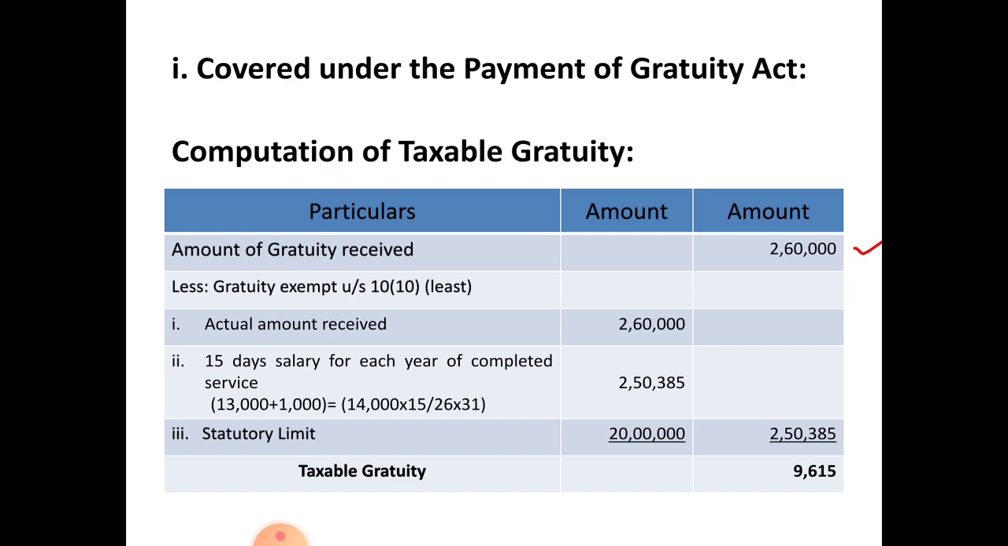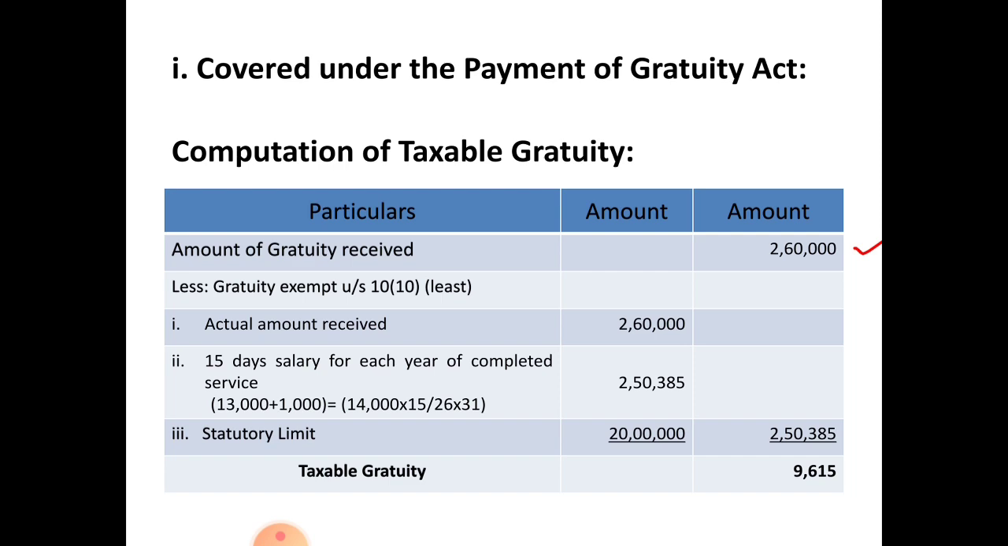So, the total amount of gratuity for 15 days salary for each year of completed service amounts to rupees 2,50,385. This is the round off figure. If you get any fraction amount, you have to convert it into the nearest 1 rupee. That is why you are considering this 385. It is actually 384.61 something. You are rounding off this figure here.